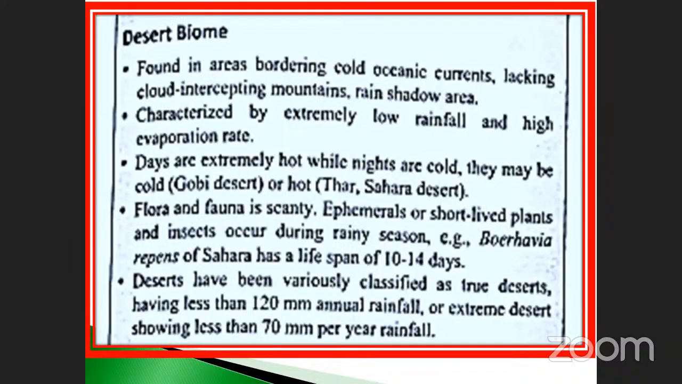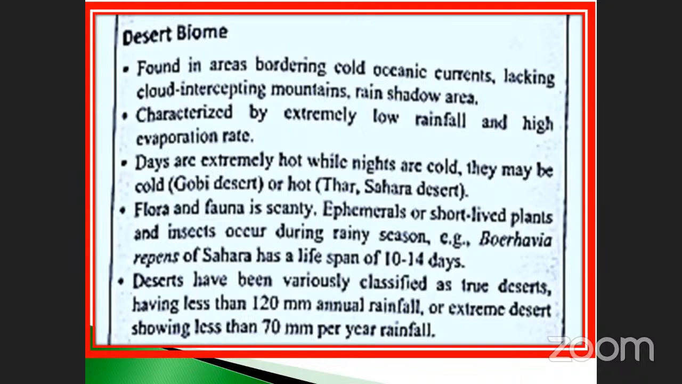So the next one, what is that, you know? The days are extremely hot. Already you know about this. The days are extremely hot in nature, while nights are cold, so reversible. There may be a cold Gobi Desert or hot Thar and Sahara Desert. Just note it down. This is very, very important. So see here, days are extremely hot while nights are cold.